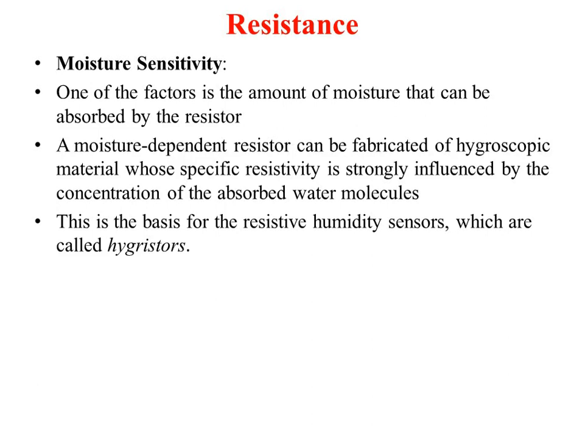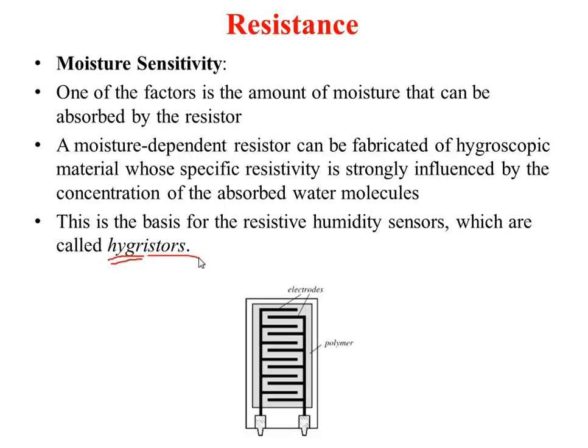So this first one represents the humidity concept, and the next one is the resistor. The resistor that depends upon hygroscopy is called a hygristor. This is the principle used in moisture sensitivity.